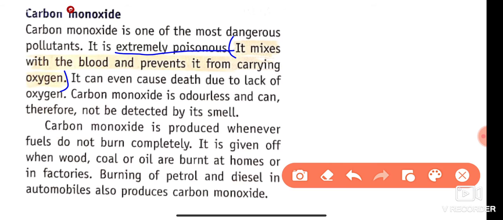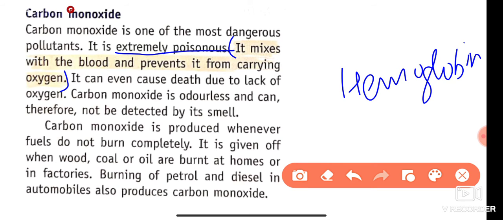We know that hemoglobin is an essential component of blood which provides the red color to the blood. Hemoglobin is the main pigment of red blood cells. What is the function of hemoglobin? Each hemoglobin carries 4 oxygen molecules.